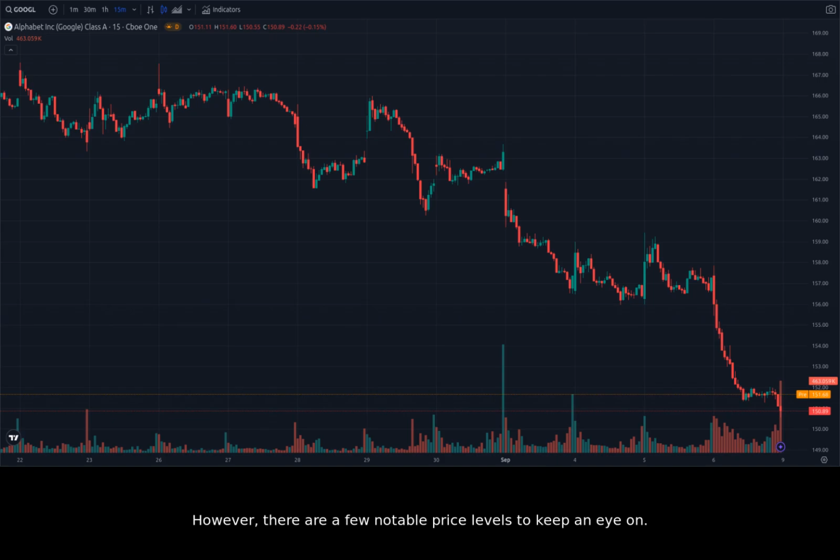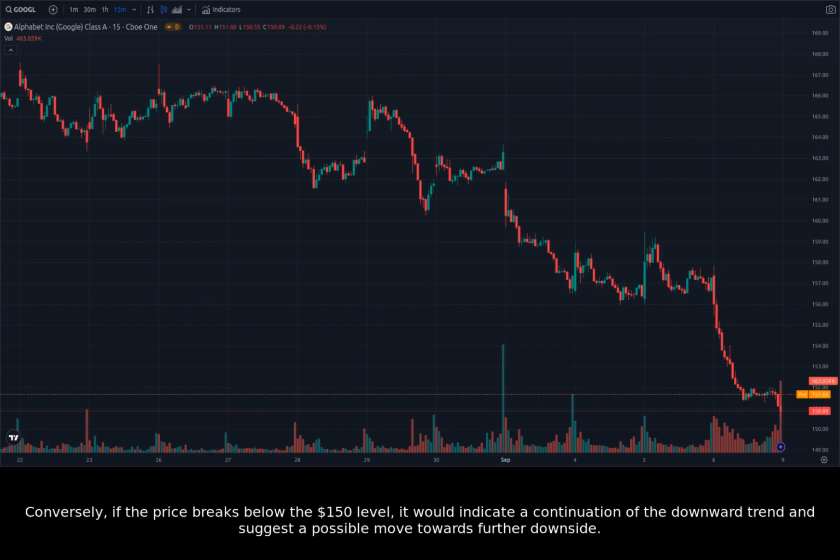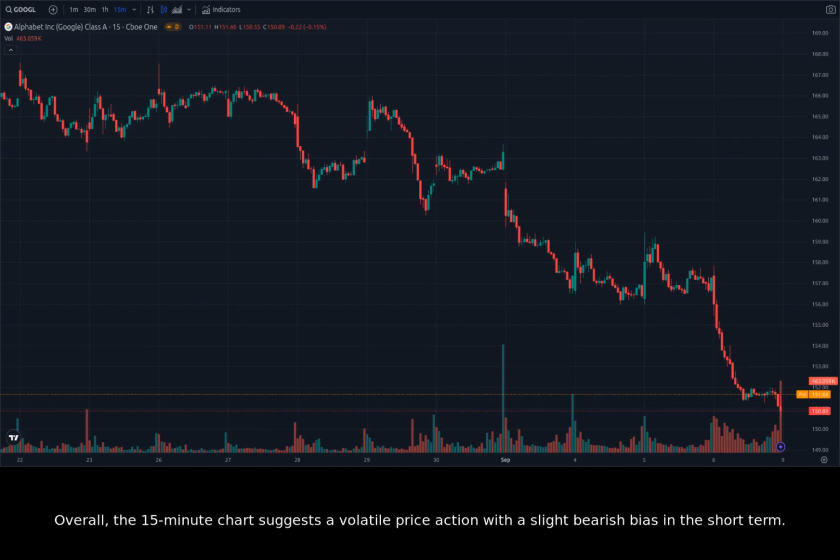However, there are a few notable price levels to keep an eye on. The $152 level acted as resistance in the past, and it could potentially limit further upside in the short term. A strong breakout above the $152 level would suggest a possible change in sentiment and indicate a potential move towards the next resistance level at $155. Conversely, if the price breaks below the $150 level, it would indicate a continuation of the downward trend and suggest a possible move towards further downside. Overall, the 15-minute chart suggests a volatile price action with a slight bearish bias in the short term.